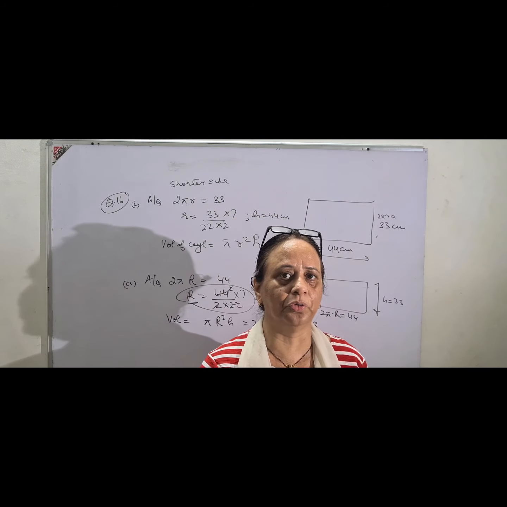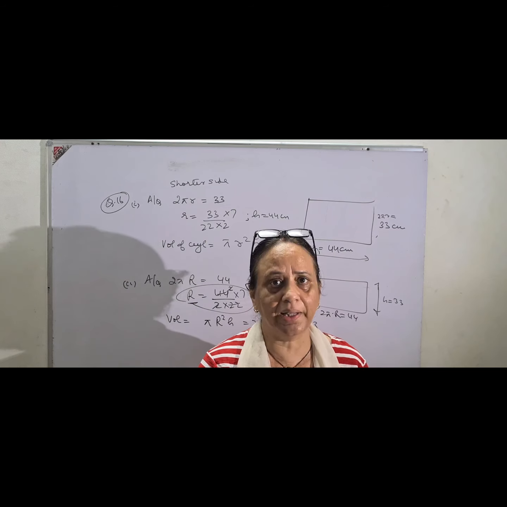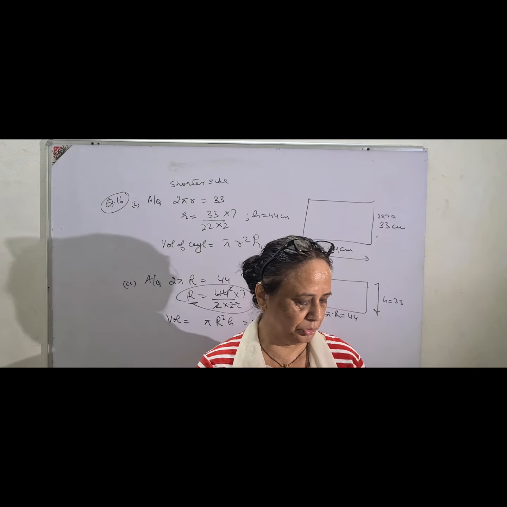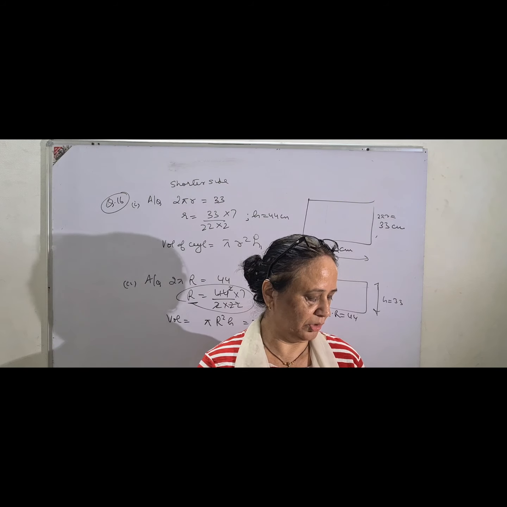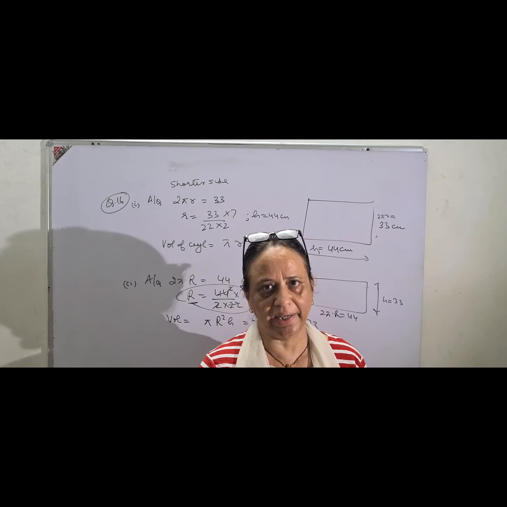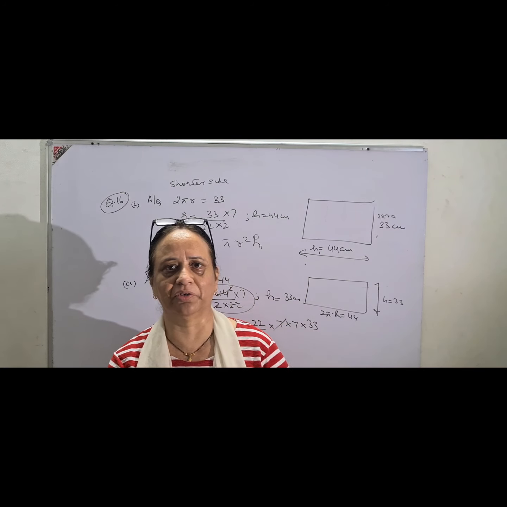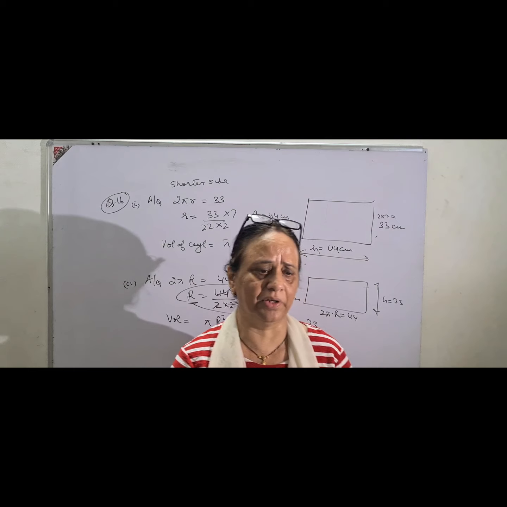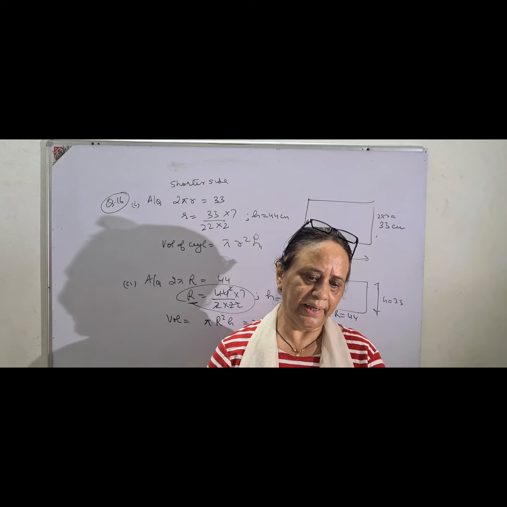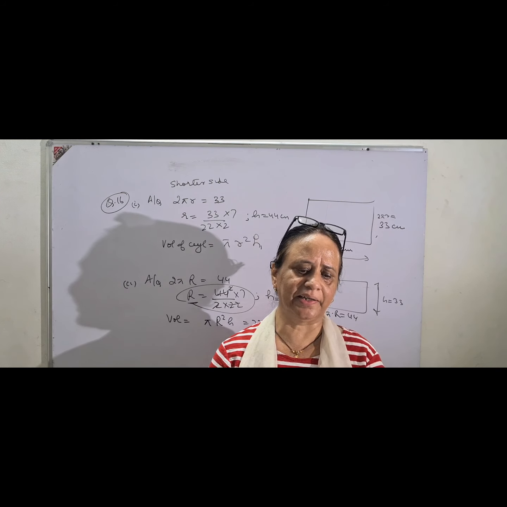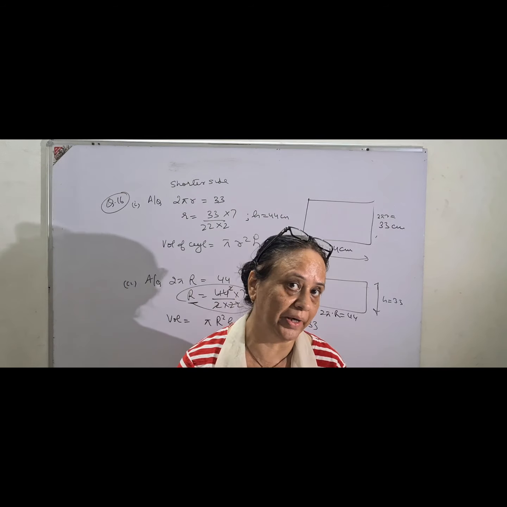So according to that, you know what to do. Pi r square h, according to the question, just making you understand question number 17, that pi r square h is equal to the volume of the cube, that is 11 cube, 11 into 11 into 11. And that will give you the rise in level of the water. You can write in the beginning, let h be the rise in level of the water, and this question is exactly the same as question number 8 on page 297. Just in the 8th question it was a cuboid, and in this question it is a cube, and you very well know the difference between cuboid and cube.